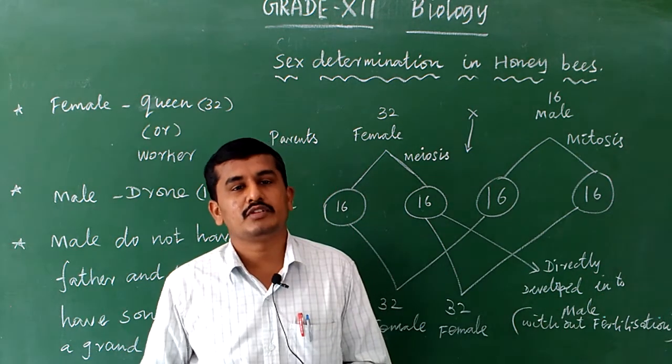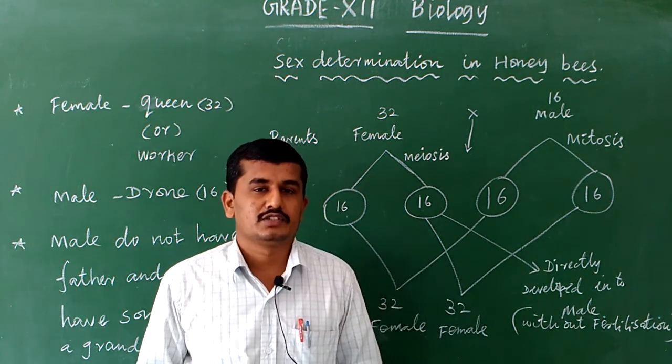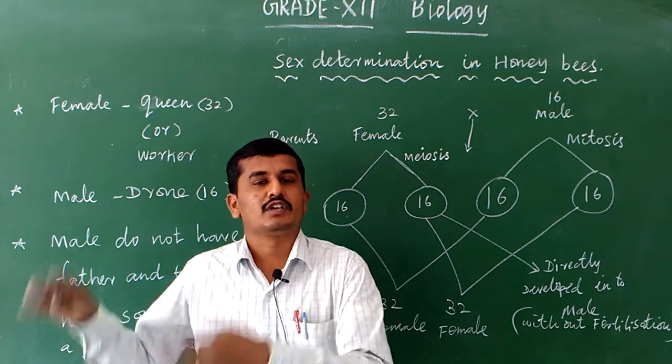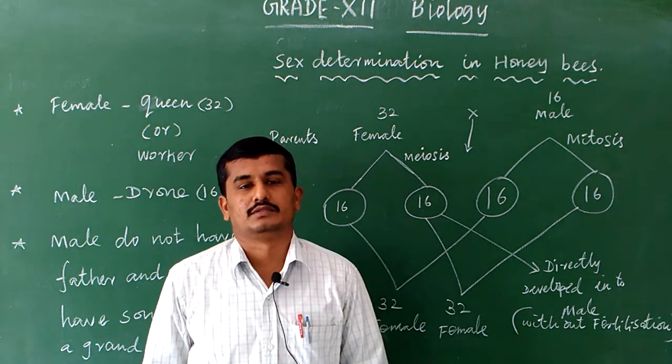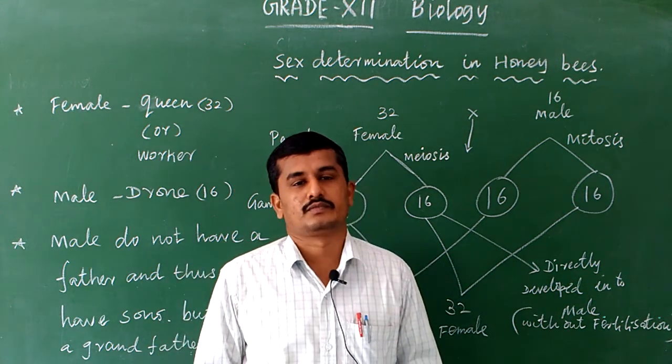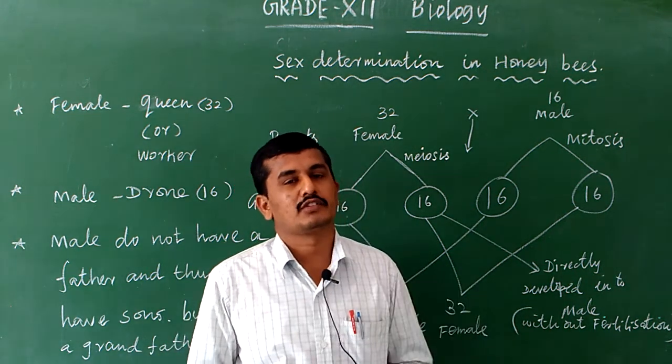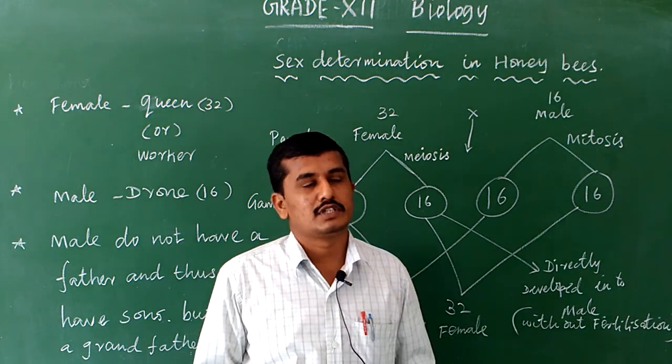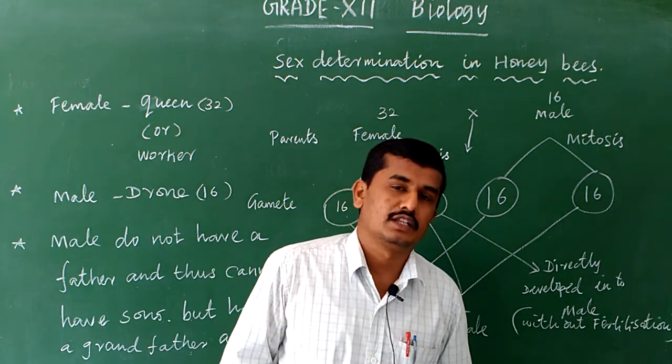So in honeybees, without fertilization, the eggs laid by the female directly develop into a male. Parthenocarpy is a plant category: the ovary is converted into fruit without fertilization.